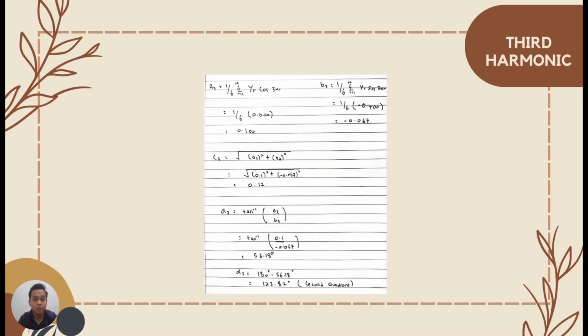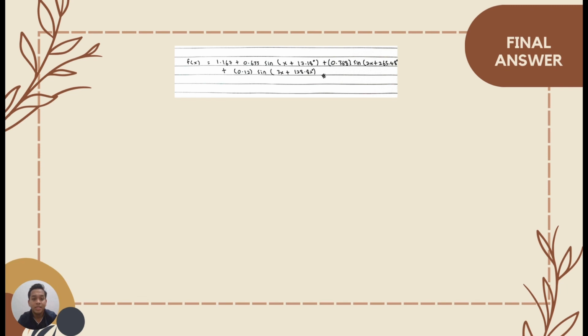For the third harmonic, we find the A3, B3, C3, and alpha 3. For alpha 3, we know that the Y value is positive and the X value is negative, so it is in the second quadrant. Lastly, we get the final answer. For the final answer, we use the standard equation, and this is the result that we get.